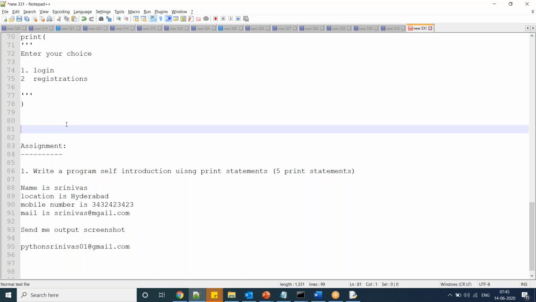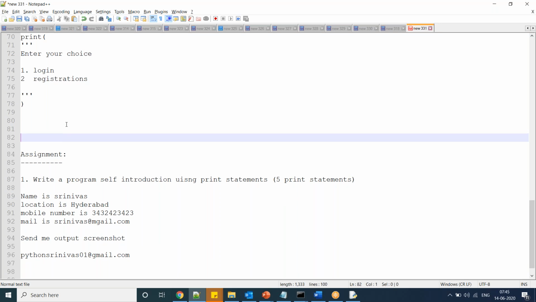First, open Notepad. Consider I'm opening Notepad. Here I'm going to save the file first. I already maintain one folder structure, 7 a.m. here. I save the file as file1.py.